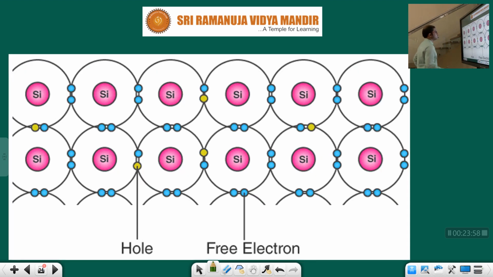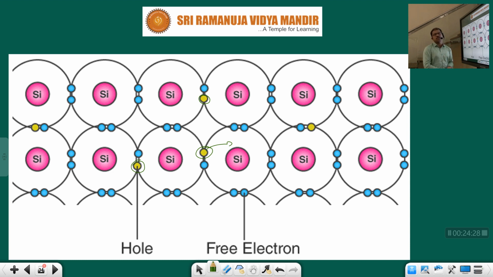Yeah, see, children, suppose you take silicon. Here these are gaps. These gaps will be filled with what? Free electrons. Whenever we keep them together like this, where there is a gap, the electrons use it to jump. Suppose an electron is moving from here, a hole will be created, that is positive, that is nothing but a hole. If an electron jumps from its own place to some other place, a hole will be created, an empty space.